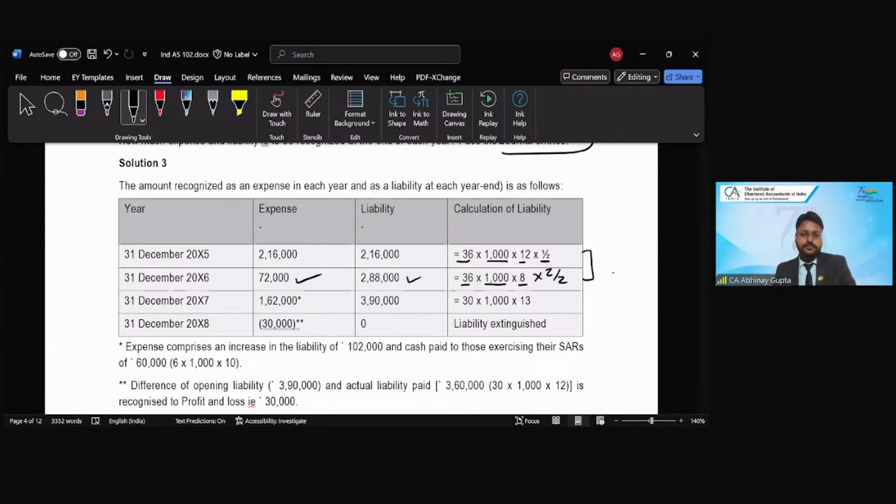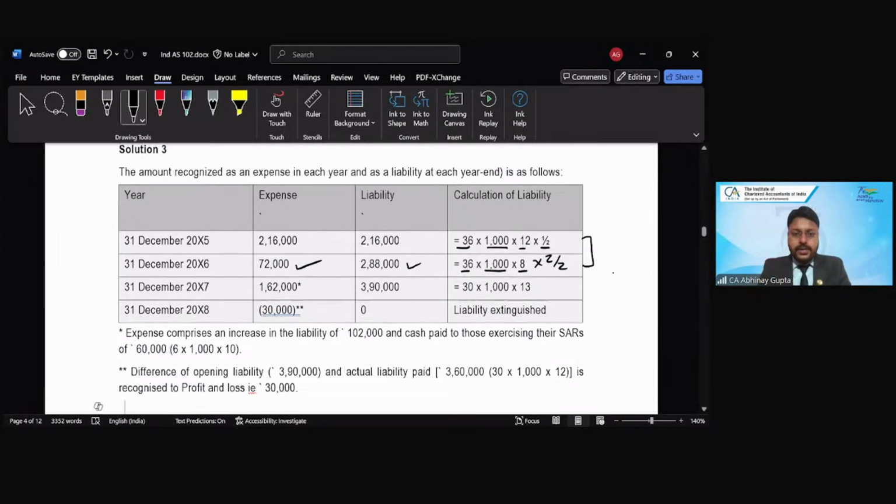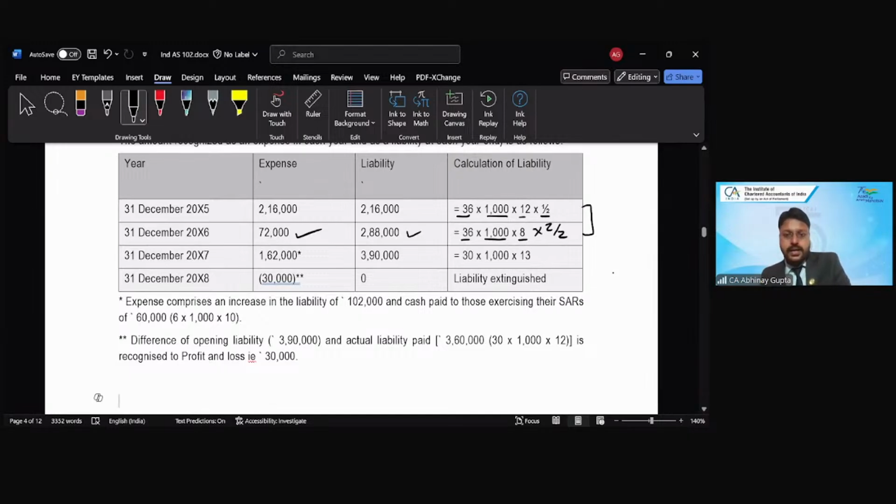Vesting period calculation. Now, because the settlement period or the exercise period is 2 years, 2007 as well as 2008, a few of the employees have exercised their right in 2007 for the settlement, and a few of the employees have exercised their right for the settlement in 2008 as well, right? So in that case, we have to calculate how much the settlement is happening in these years, and accordingly, if there is any expenditure which we need to record because of this settlement.